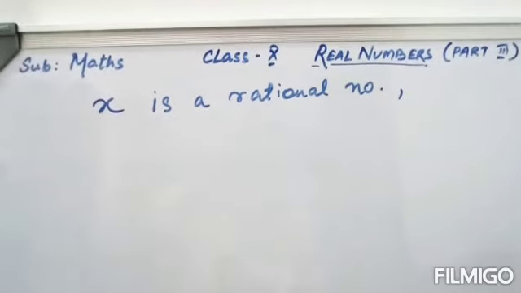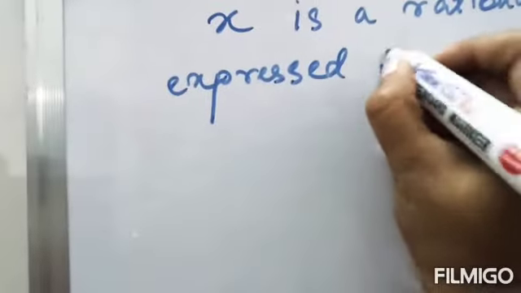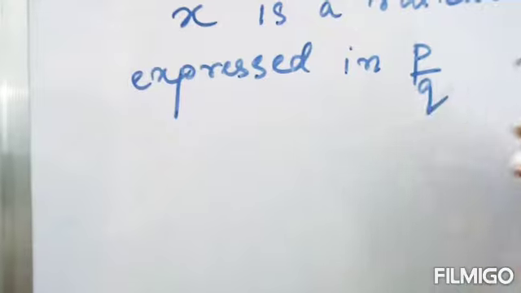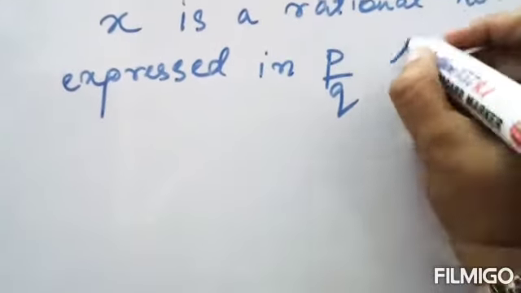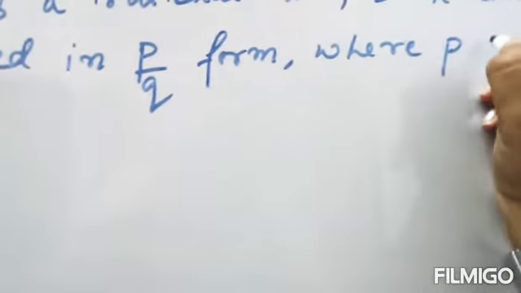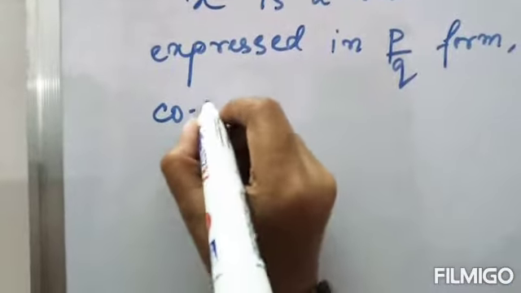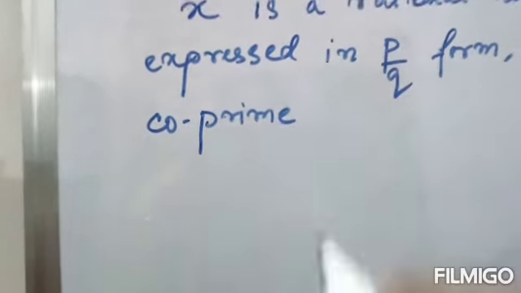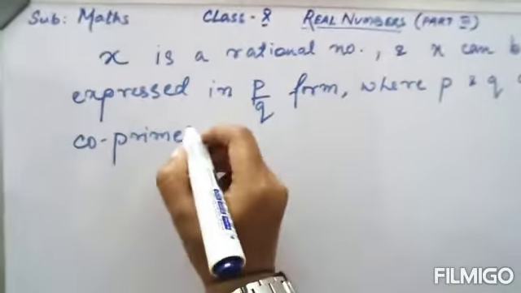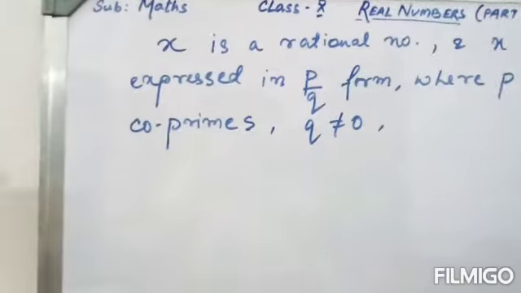If x is a rational number and x can be expressed in p by q form, where p and q are co-primes, q is not equal to 0, right?